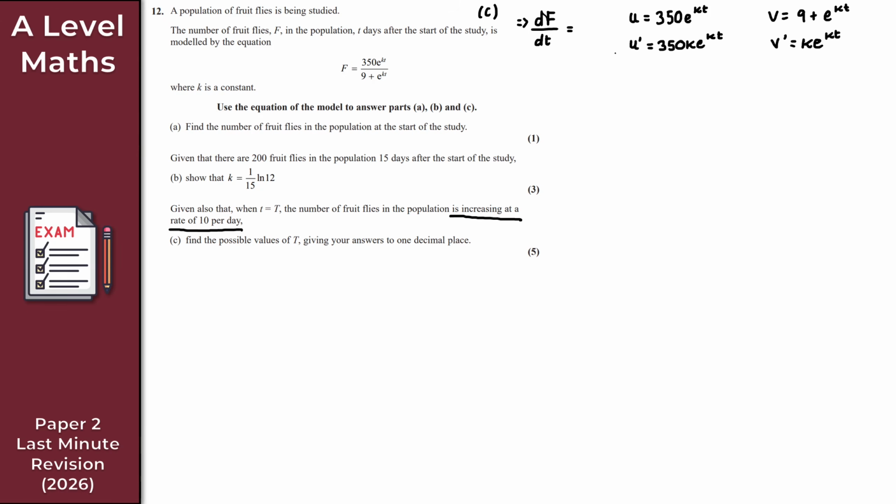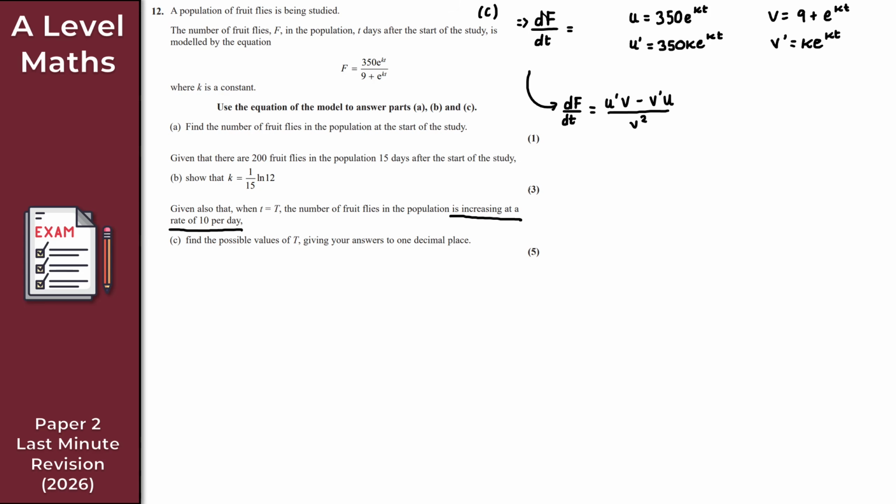Right, so at this point here then, let's just start to find df by dt. So df by dt here. For df by dt here, we're going to do u prime times v minus v prime times u all over v squared, right? I'll just write down here, otherwise I will forget. So u prime v minus then v prime u, and that is all over v squared, okay?